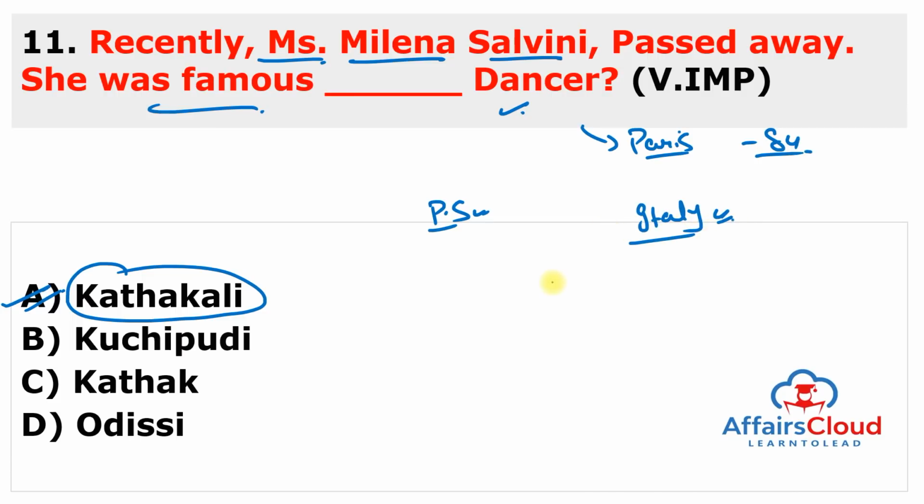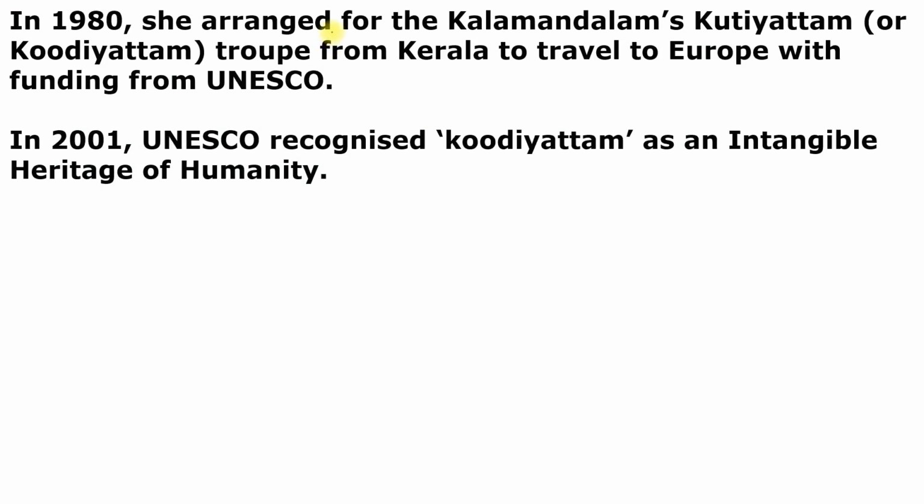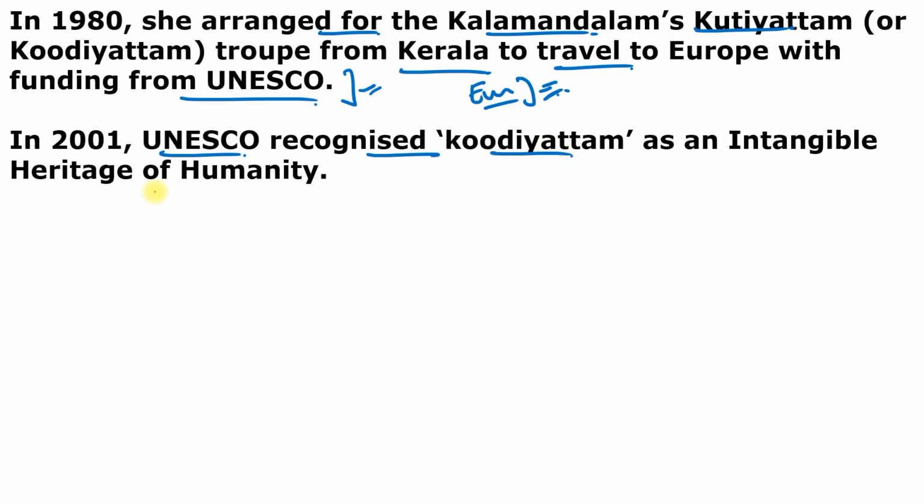She was born in Italy, and later in 1965 she reached India to learn classical dance and got trained in Kathakali at Kerala Kalamandalam. So you can see here Kathakali dancer Miss Milena Salvini passed away. You can also see the picture here. And in 1980 she arranged for the Kalamandalam Kudiyattam troupe from Kerala to travel to Europe with funding from UNESCO. That's why this is very, very important. She later became an ambassador of Indian dance forms in Europe, and that's why she settled in Europe. In 2001, UNESCO recognized Kudiyattam as an intangible heritage of humanity. She was also awarded the Padma Shri in 2019 in the field of performing arts.